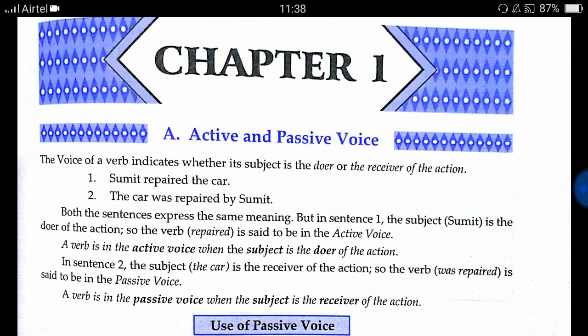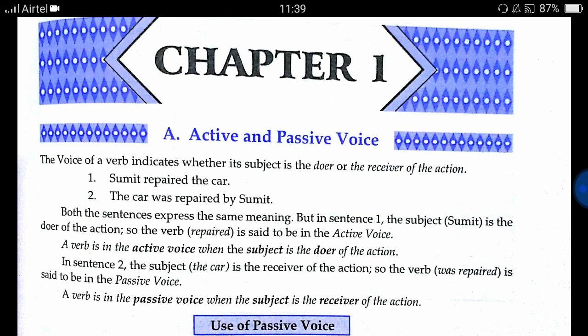I had already put a short video in the English 2 literature part, this one. I'm putting it according to the new syllabus of your class 10th. In the other one, I had used the old book. So here we have chapter 1, active and passive voice.